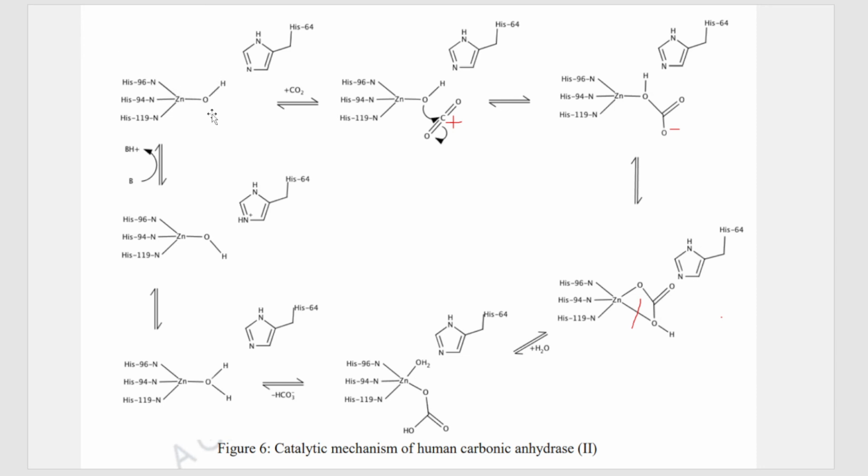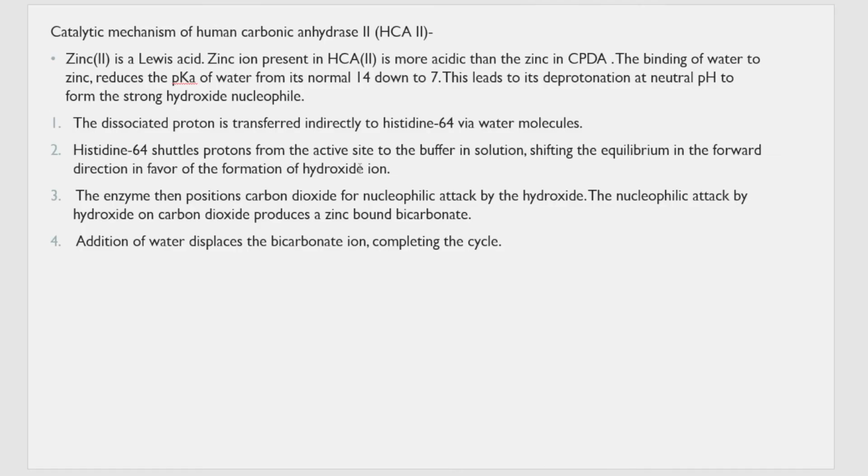Now you can see the binding of water to your carbonic anhydrase. Here there is OH and one more H. This is the enzyme initially. This water is bound to zinc, and because of the binding of water to the zinc, the pKa value of that water is reduced to 7, because of which deprotonation occurs and the dissociated proton is transferred to histidine 64 via a water molecule.